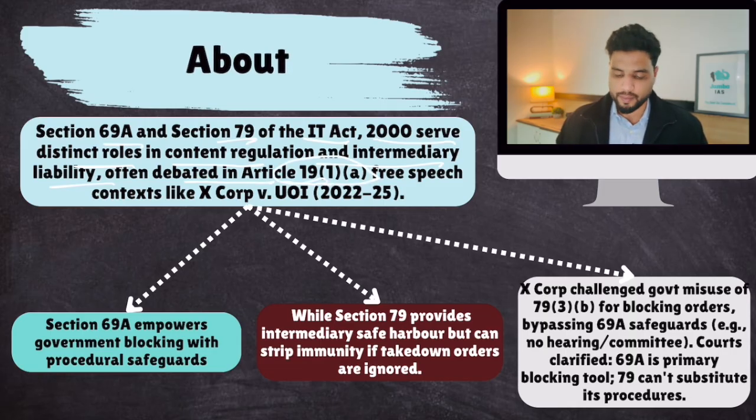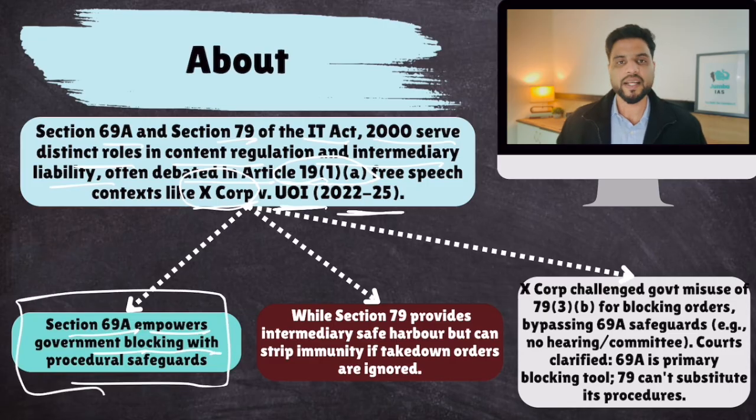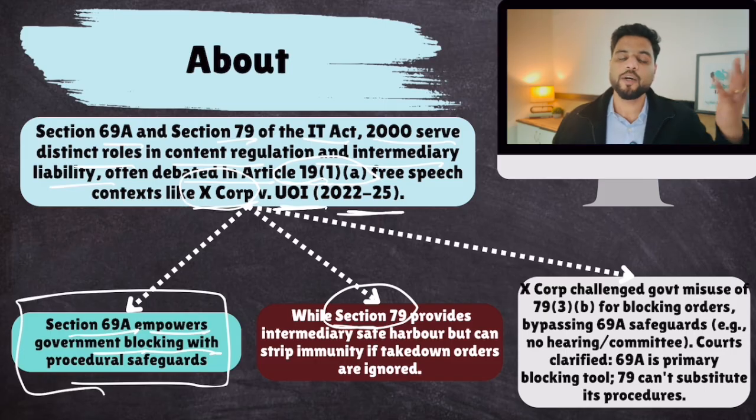And this famous case, X Corporation versus Union of India. Section 69A empowers government blocking with procedural safeguards. So the government can give blocking orders, but they have to abide by certain rules. But under section 79, the government can give blocking orders and they don't have to abide by any rules.